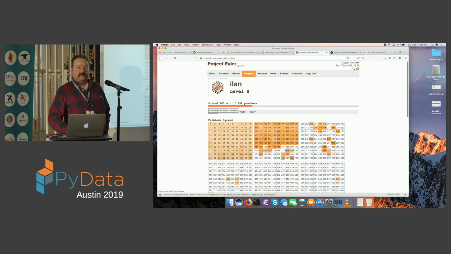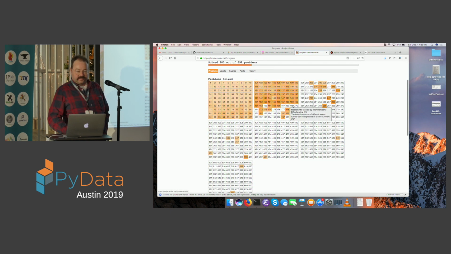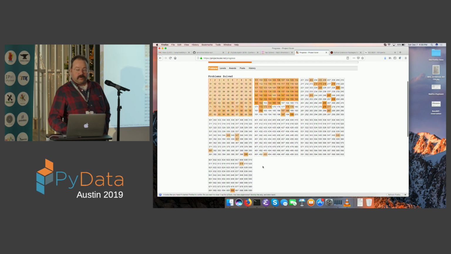Back in 2007, I had all the first 152 problems solved. And only a few months ago, I started looking at the project again, and they have almost 700 problems now. I looked at a couple of them.